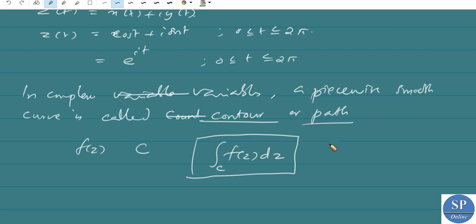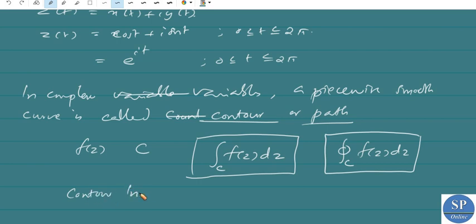If this contour C is closed, then we can denote this as the contour integral over C of f of z dz. These integrals are called contour integrals or simply complex integrals. So a contour integral is nothing but the integral of a complex function along a contour or path.